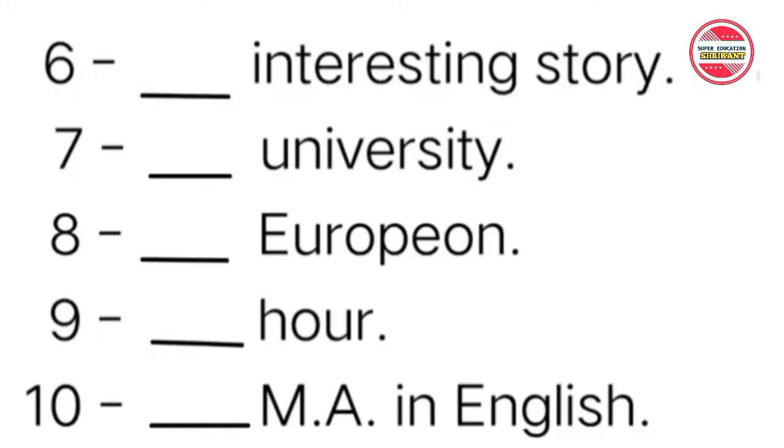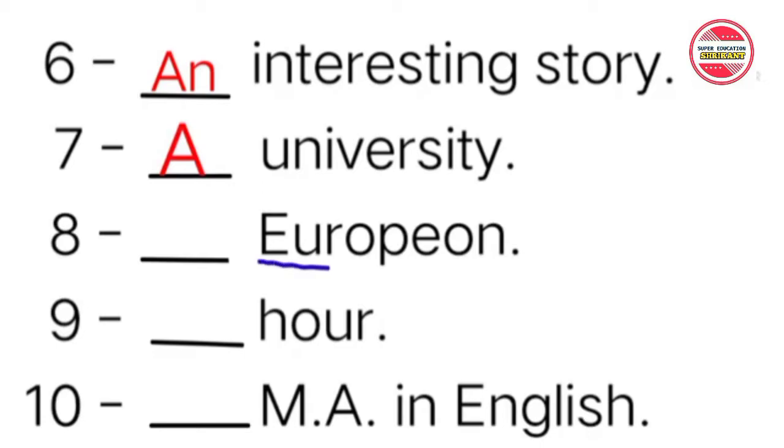The next is interesting story. Interesting starts with a vowel sound, so that's why "an" will come here. The next is university. Now you must be thinking that the first letter is a vowel, but it's not like that. Even if there is no vowel, we have to look at the vowel sound, and the sound is "yu", so that's why "a" will come here.